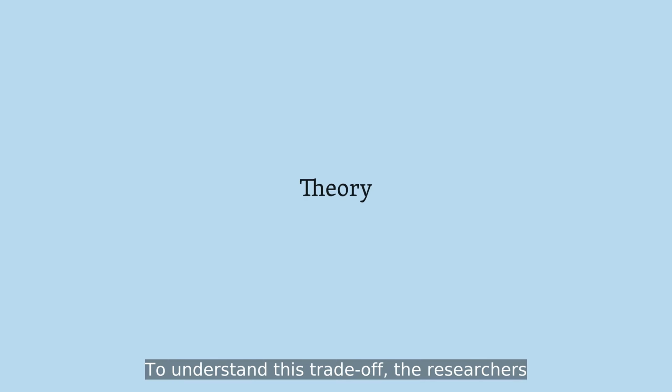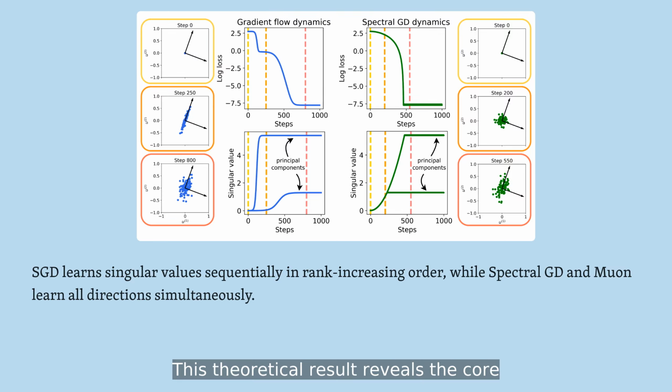To understand this trade-off, the researchers turn to deep linear networks where the dynamics can be analyzed exactly. This theoretical result reveals the core mechanism. Under SGD, each singular value is learned in order from largest to smallest, creating a stepwise filling of solution space. The dominant structure emerges first, then finer details.